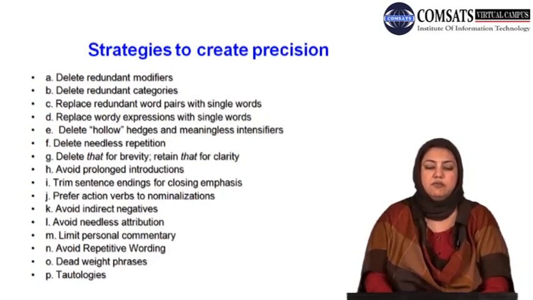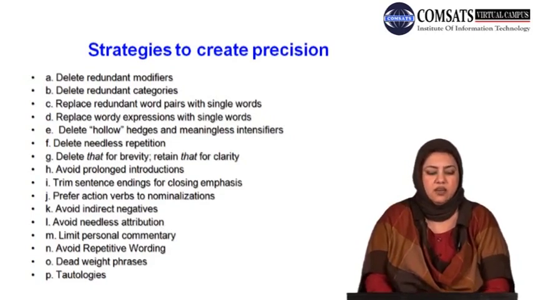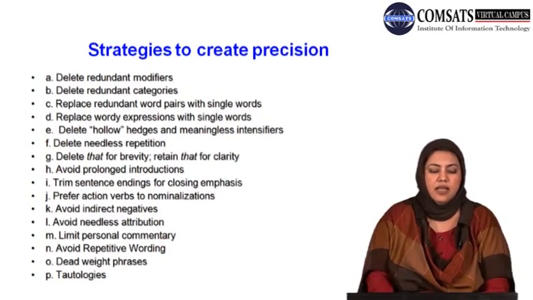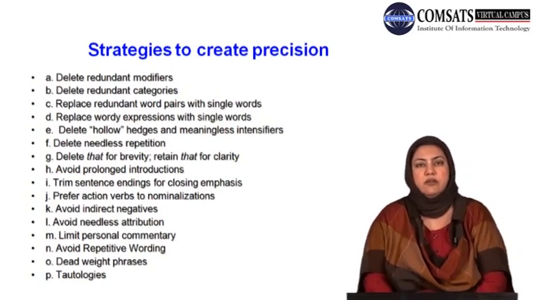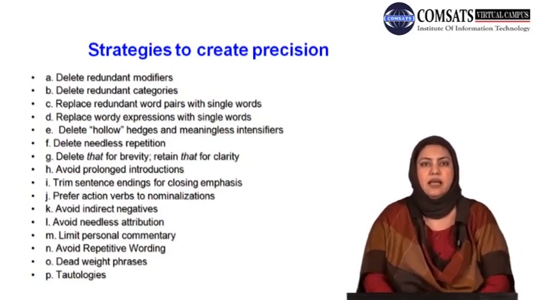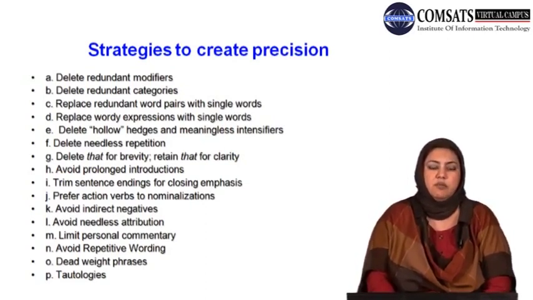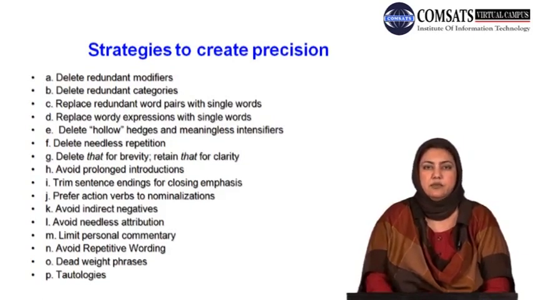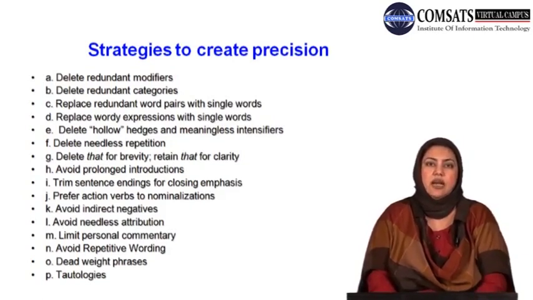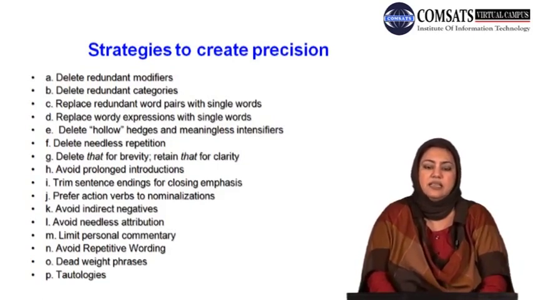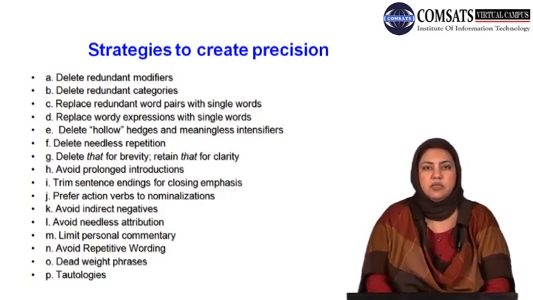And the last 4 strategies that we would share under this category include limit personal commentary, avoid repetitive wording, do not use deadweight phrases, and do not use tautologies. We would go through each of these. I would explain what each of these means, and I would also give you some examples to explain each of these. For some of these I would have activities and exercises for you as well that I hope would add to your clarity on how to use these in your writing and how to create precision by using these strategies.